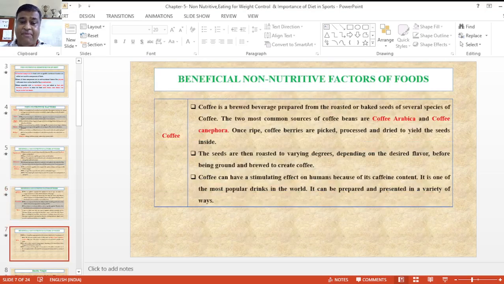Now next is coffee. Coffee is one type of stimulant drug, used for different types of beverages. Roasted and baked coffees come in several forms, in which we take coffee. The two most common sources of coffee beans are Arabica and Caniflora. Once the ripe coffee berries are baked, processed and dried, their seeds are obtained.